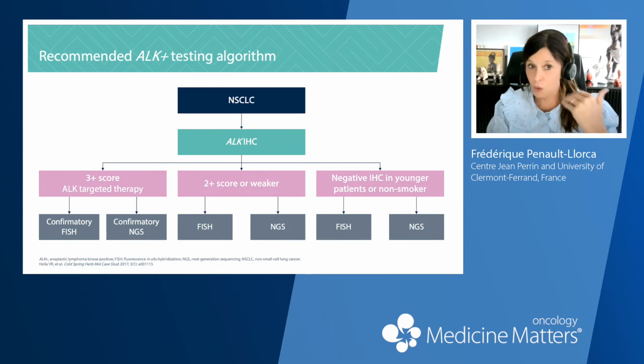But a strong immunohistochemistry for ALK could be enough to select the patient for tyrosine kinase treatment. Of course, if it's a 2+, so a lower expression, or if it's negative by immunohistochemistry, but it's a non-smoker, a young patient, we will use another technique to be sure that we don't miss a patient with a rearrangement of ALK.